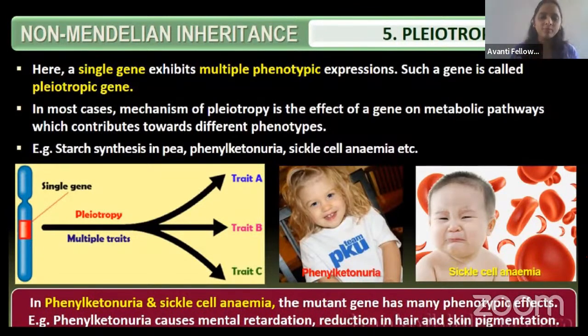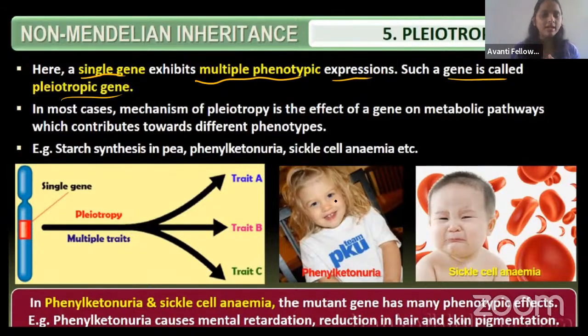What does pleiotropy mean, ma'am? What are the examples? Let us study here. So see here, where a single gene exhibits multiple phenotypes, those expressions we will call pleiotropy. You know guys, the gene which exhibits pleiotropy is usually involved in metabolism. It may be an enzyme. Enzymes are proteins, right? So it will usually be an enzyme, involved in metabolism.